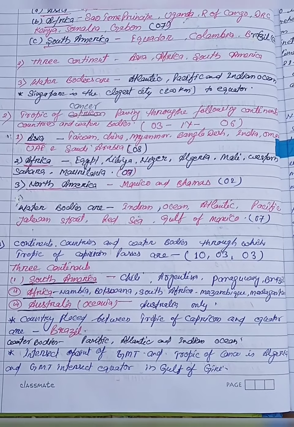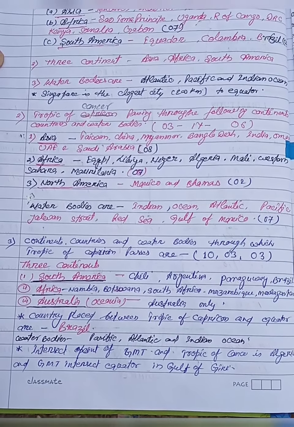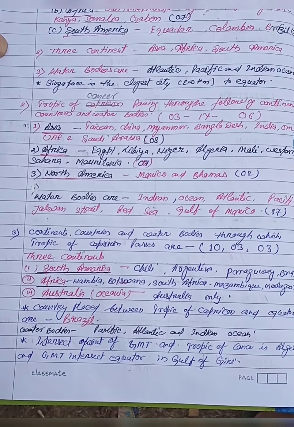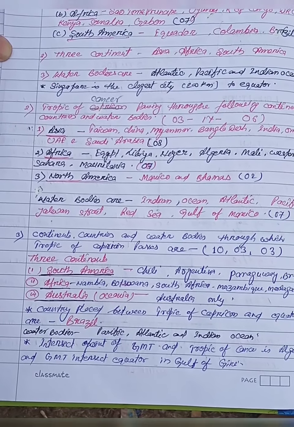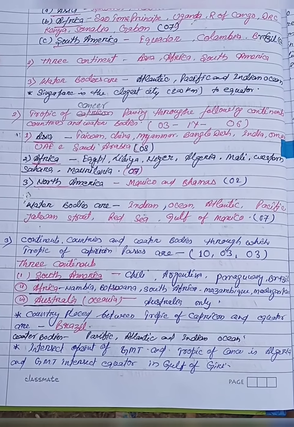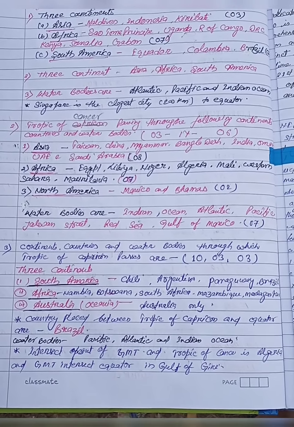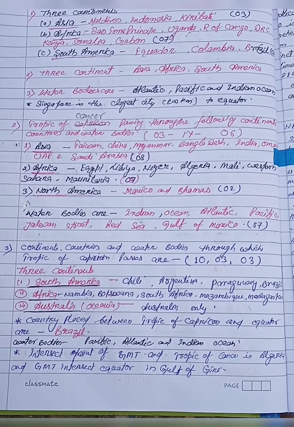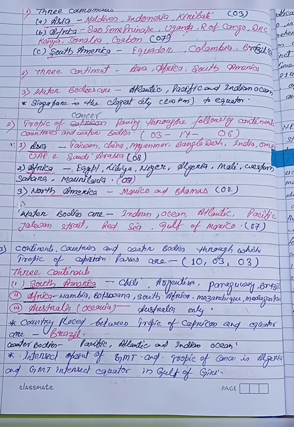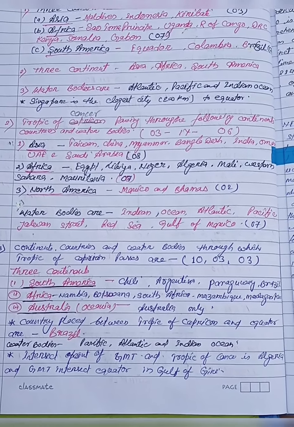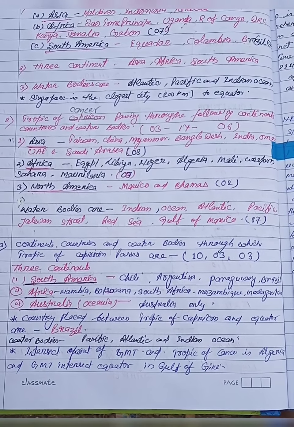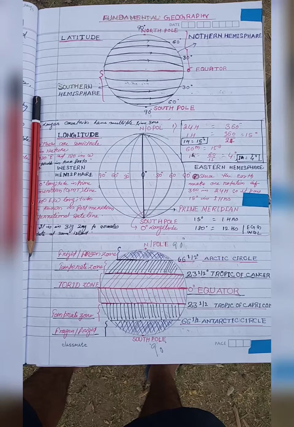Now, the oceans through which the Tropic of Capricorn passes are the Atlantic Ocean, Indian Ocean and Pacific Ocean. The country placed between the Tropic of Capricorn and the equator is only Brazil. In a different way, we can say Brazil is the only country in the world through which both the equator and the Tropic of Capricorn pass. The intersect point of GMT and Tropic of Cancer is Algeria, and the intersect point of GMT and equator is.